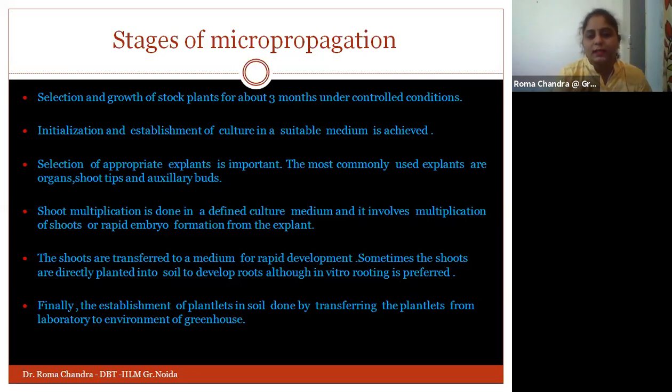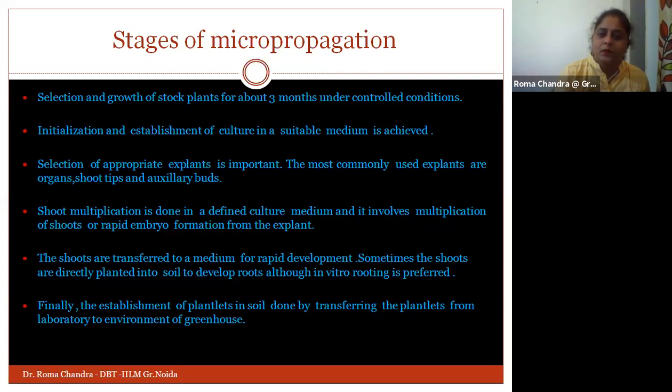So we need to select the appropriate explant. The explant will be the part of the plant that will ultimately lead to the formation of the whole plant. We need to pick it based on what kind of part you want to go with. You can pick the shoot tips, or the shoot tips of the axillary buds. There are other methods also, which I'll discuss in later slides. We need to decide what part of the plant will be suitable for the micropropagation process.